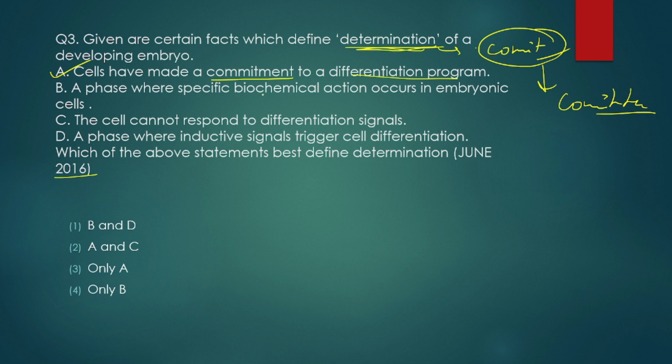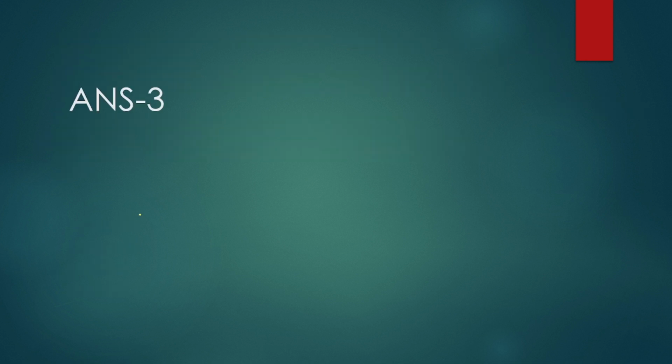A phase where specific biochemical action occurs in embryonic cells, no. The cell cannot respond to differentiation signals, no. Once it gets committed, it can respond to a differentiation signal. A phase where inductive signals trigger cell differentiation, no. There are no inductive signals, it is the last stage. So option A is the only correct option. So only A, option number 3 is the correct one.